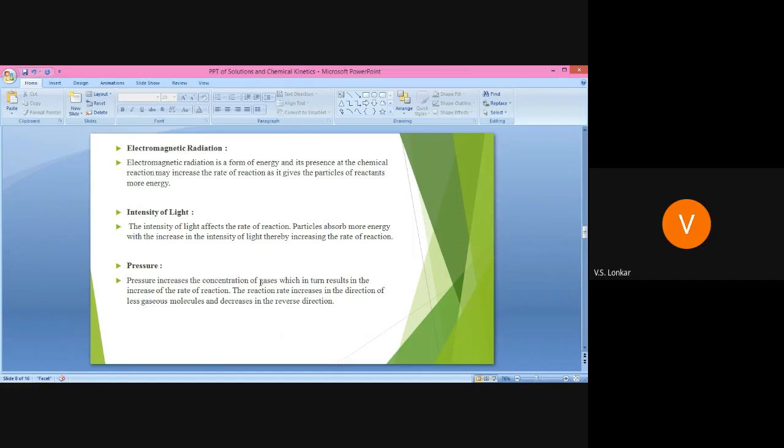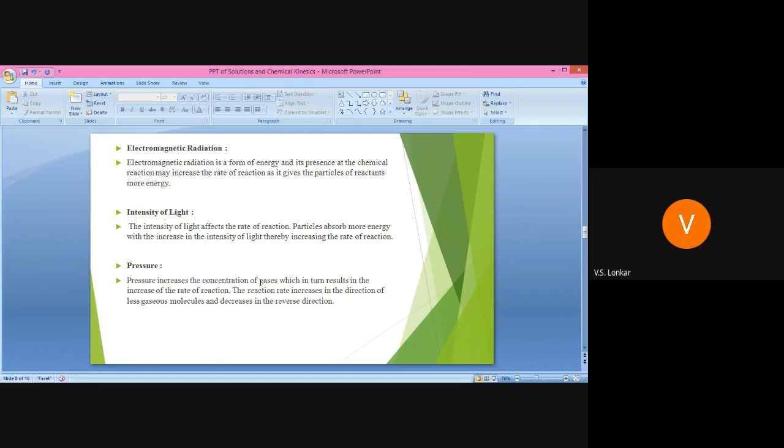Then intensity of light. Means whatever type of electromagnetic radiations we use, or that particular light radiation, the intensity also affects the rate of reaction. See, the intensity of light affects the rate of reaction. Here the particles absorb more energy with the increase in intensity of light, and thus the rate of reaction increases. If we increase the intensity of light,